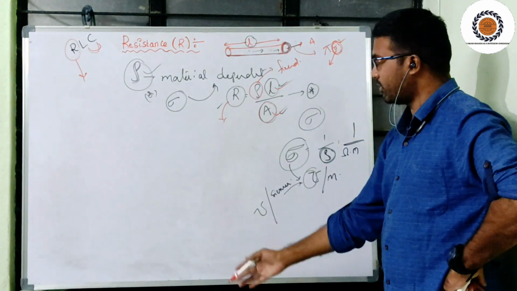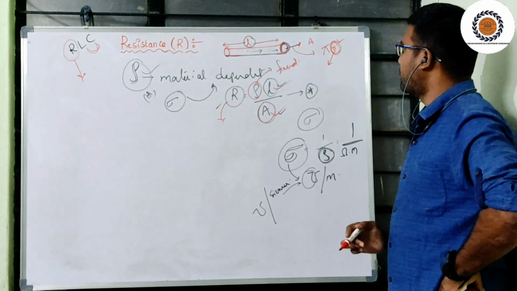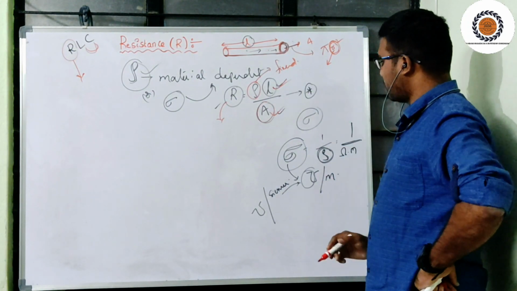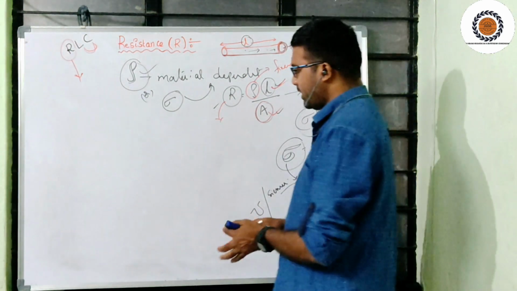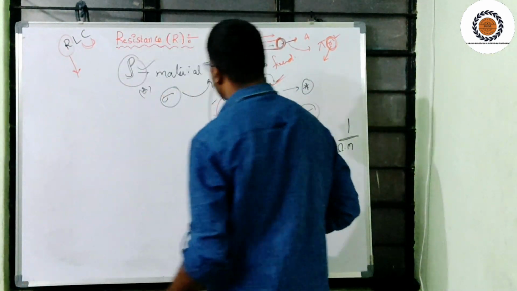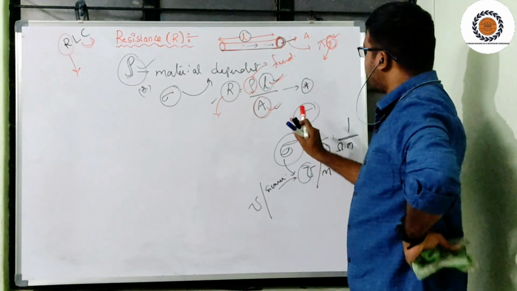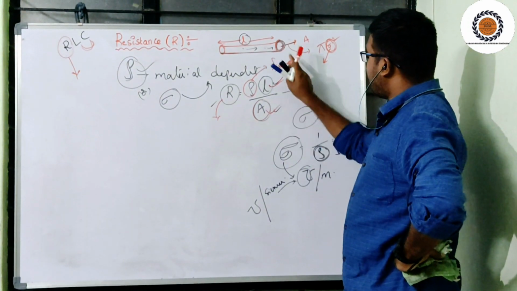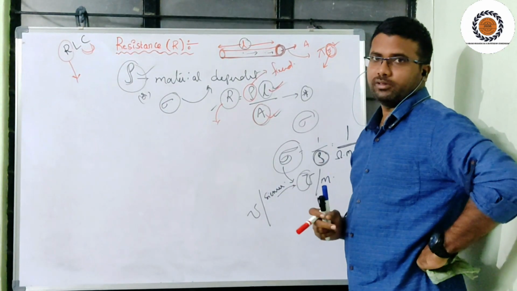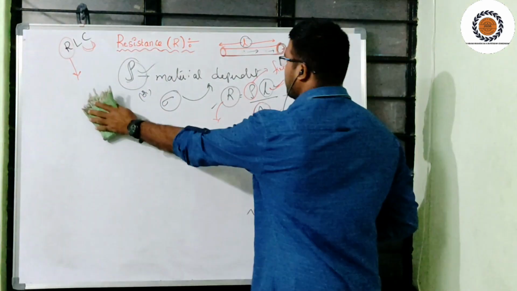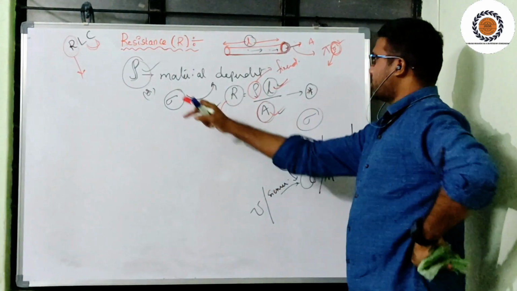I will derive it step by step. First, if I fix length, what will happen? If I fix area of cross section, what will happen? If I fix length and vary the radius of the cross section, what will happen? These things I will derive. Please note this.